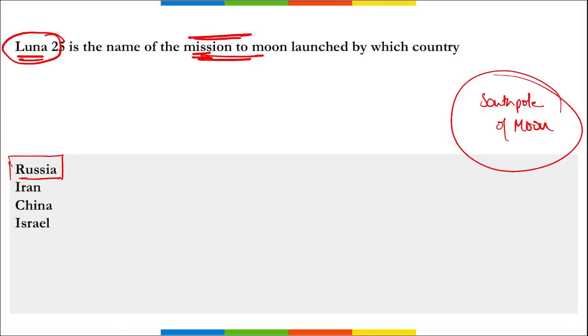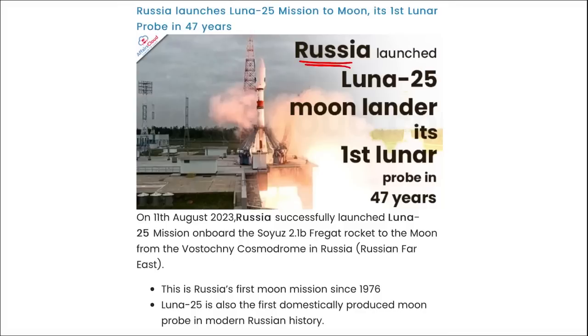And Russia successfully launched this Luna 25 mission using their Soyuz 2.1B frigate rocket to the moon, and this is Russia's first moon mission since 1976. And Luna 25 is also the first domestically produced moon probe in modern Russian history. So directly remember this. You can see Russia has launched this Luna 25 moon lander, their first lunar probe in last 45 years.